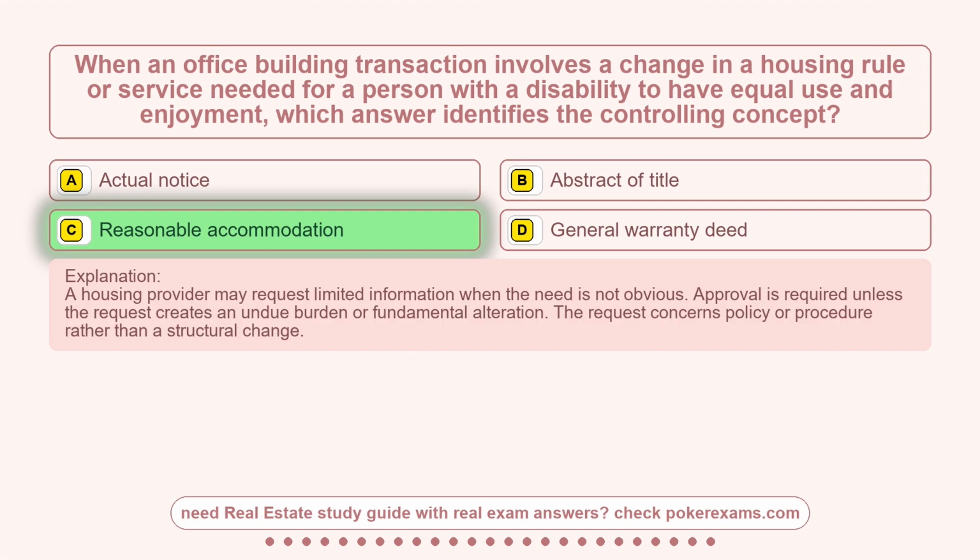A housing provider may request limited information when the need is not obvious. Approval is required unless the request creates an undue burden or fundamental alteration. The request concerns policy or procedure rather than a structural change.